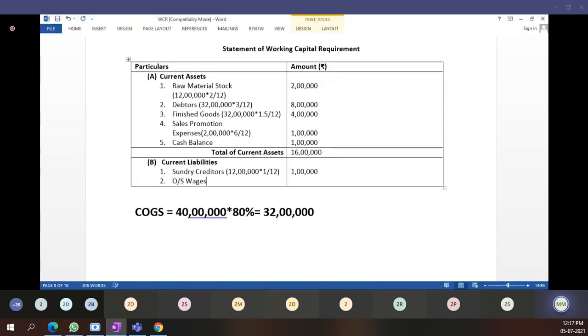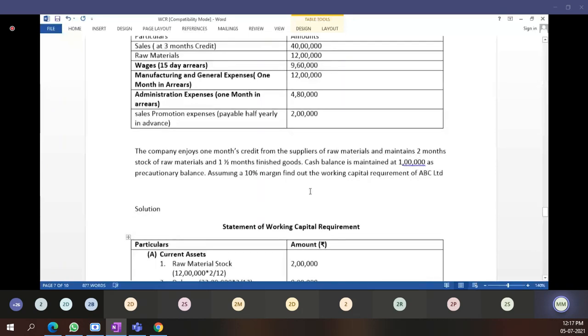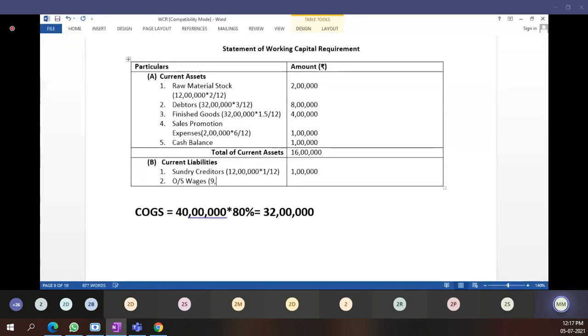Outstanding wages. What have they told about wages? There is a 15 days arrears. Total wages in a year 9,60,000. 15 days arrear means I will write here 0.5 divided by 12. How much comes? Students, 3,75,000. 75,000. Please check it out again.